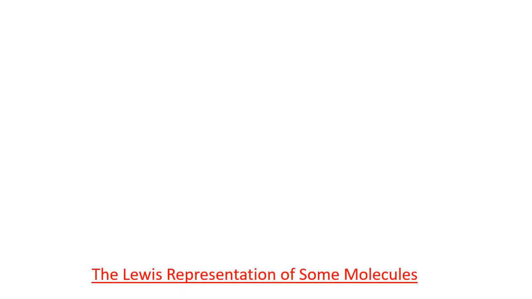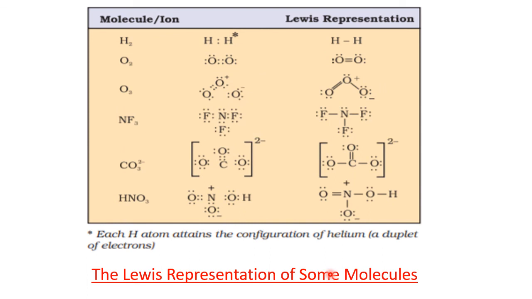Now, the Lewis representation of some molecules, some examples. See here, this is CO3 2 minus. First you represent the valence electrons of this O, this O, this O, and this carbon. Now, 2 extra electrons it has taken. So you have to count first the total number of electrons given by the CO3 unit plus 2 extra electrons. It should be balanced, that you check.